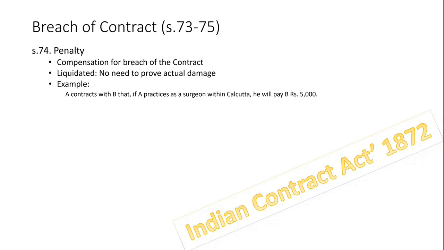Example, A contracts with B that if A practices as a surgeon within Calcutta, he will pay B rupees 5,000. A practices as a surgeon in Calcutta.